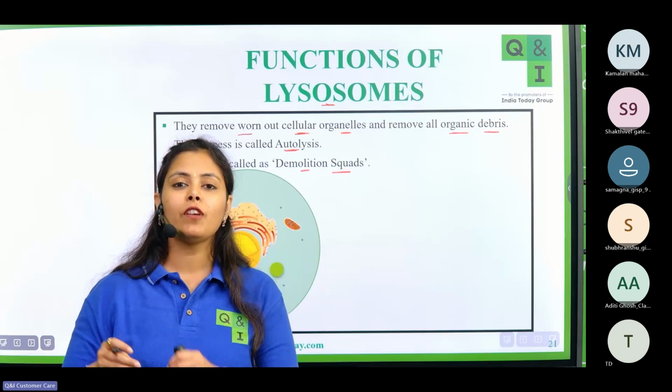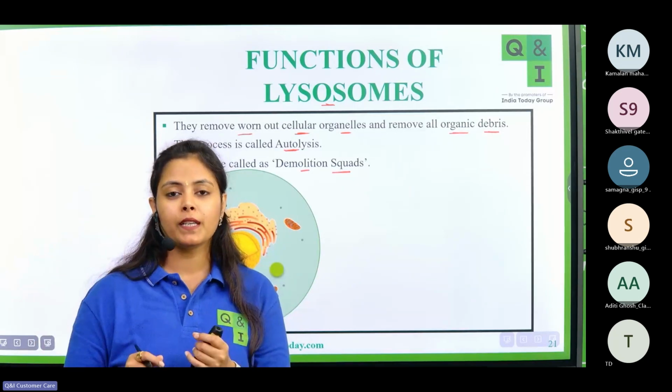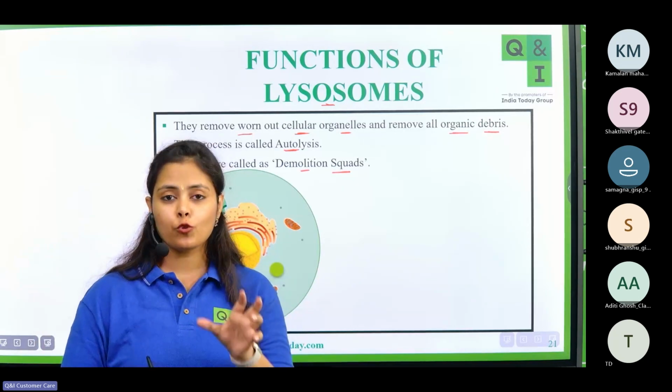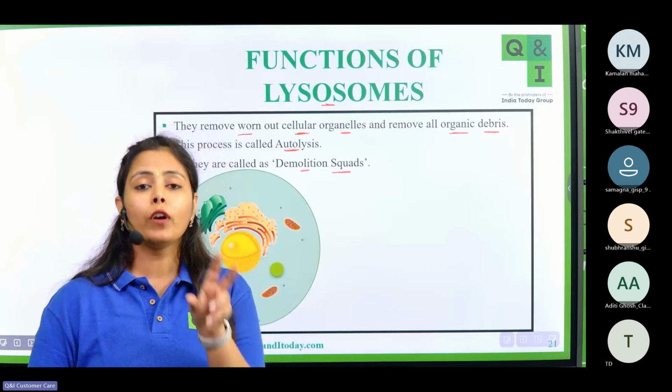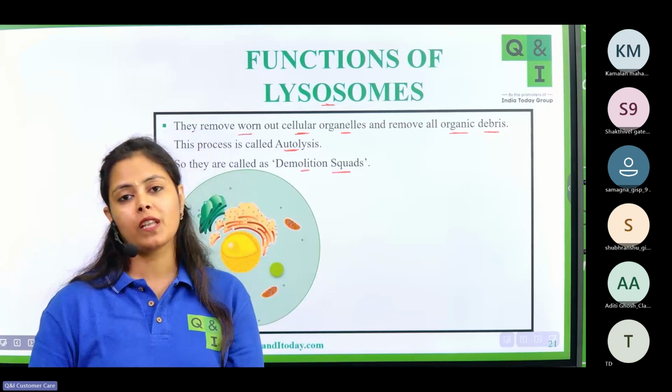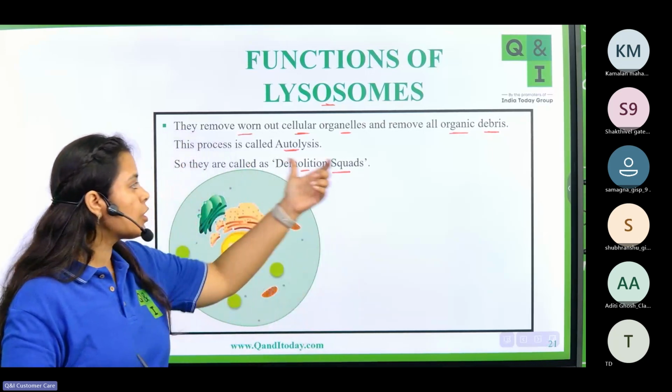Similarly, when you bring JCBs or a lot of labor to demolish the building, in a similar manner, lysosomes present inside the cell will demolish any worn out or damaged cell organelles present inside the cell. And that's why they are called demolition squads.